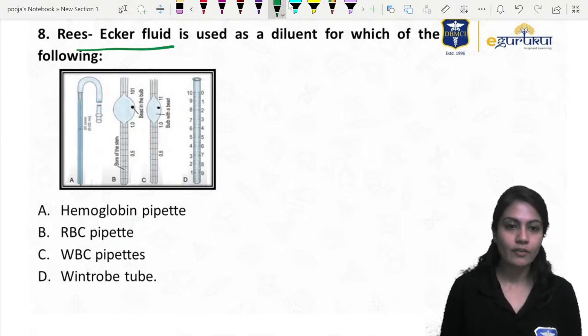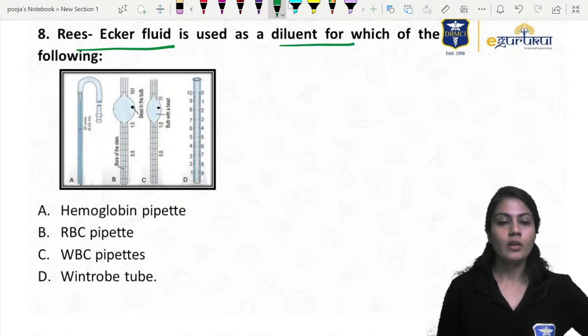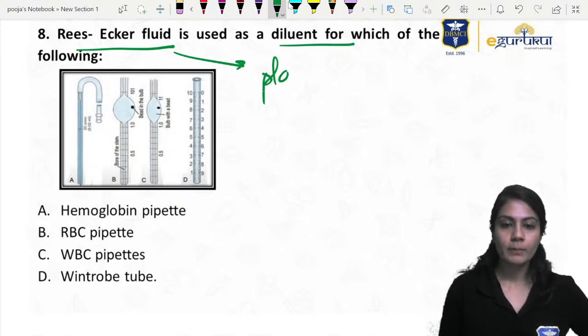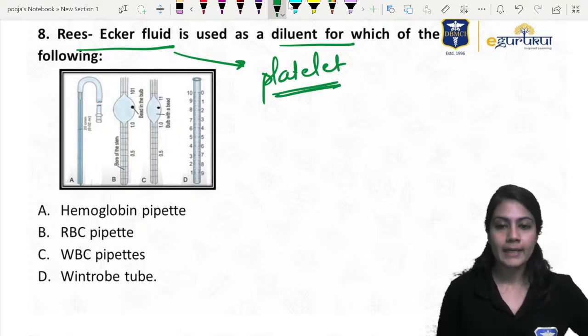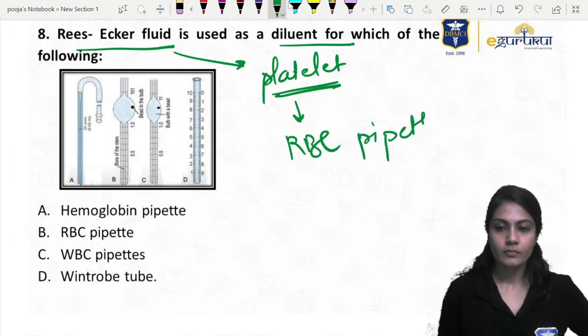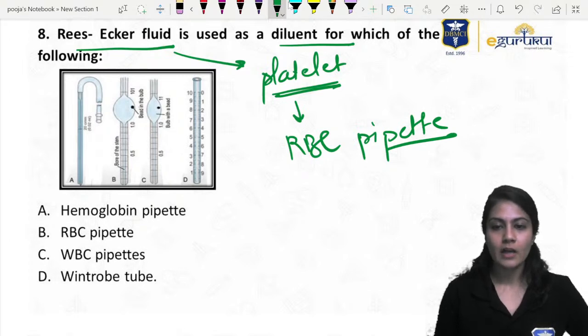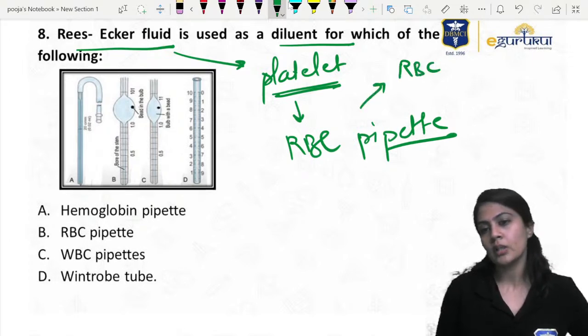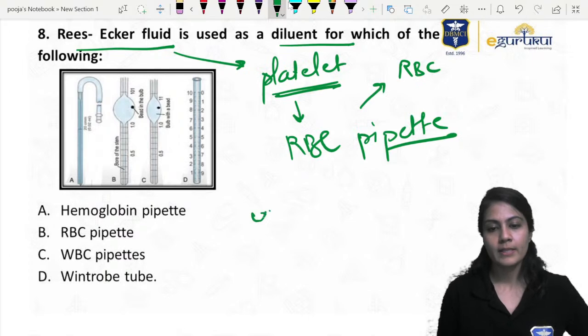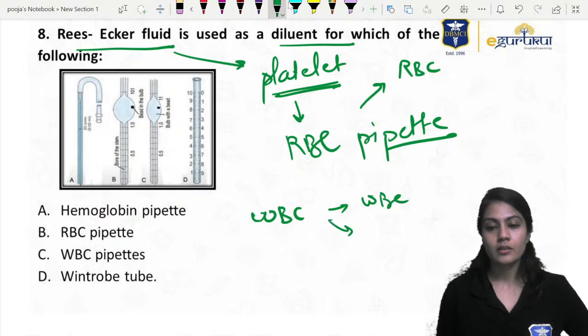हाँ जी, resecker fluid, diluent. Now resecker fluid is used for the platelet measurement, and platelet is measured by the RBC pipette. RBC pipette से platelet count करते हैं, and then we do the RBC count also. With the WBC pipette, we do 2 counts: WBC count and the eosinophil count.